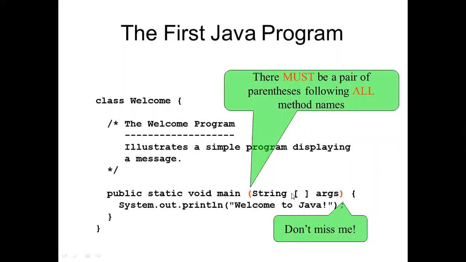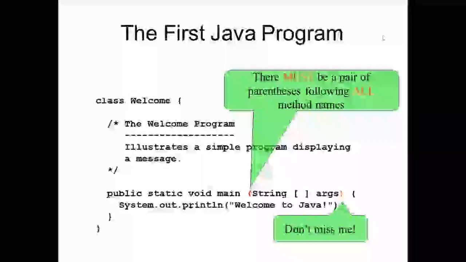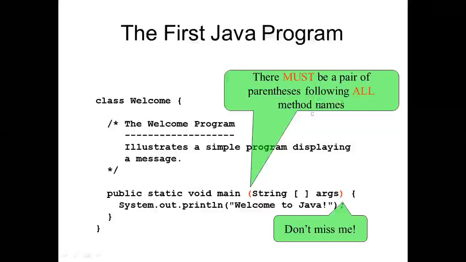There must be a pair of parentheses following all method names. So again we are considering this type of parenthesis. Here we will mention the method name. This is the main function, and whatever we are going to do, we have to mention this.